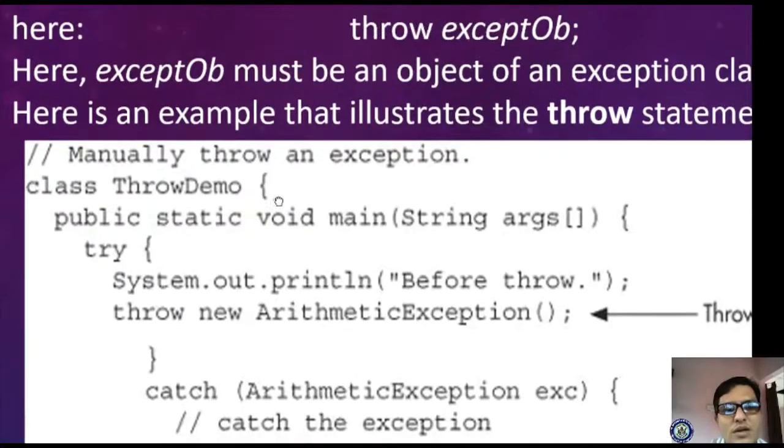Manual creation of errors is possible by using the throw keyword, the throw statement. So by using throw, you are creating your own exception. What is the name of the exception you have created here? Arithmetic exception. Got it?